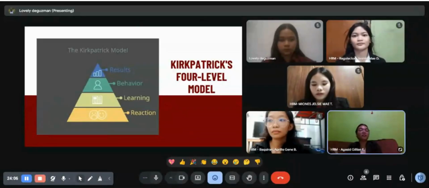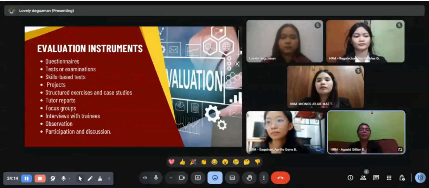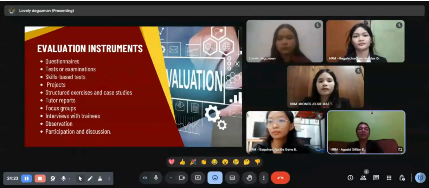Next are the test examinations, which measure the knowledge gained. We also have the skill-based tests, and these focus on whether the trainees can really apply what they learned. And we have the project, where the participant shows their learning through actual work.